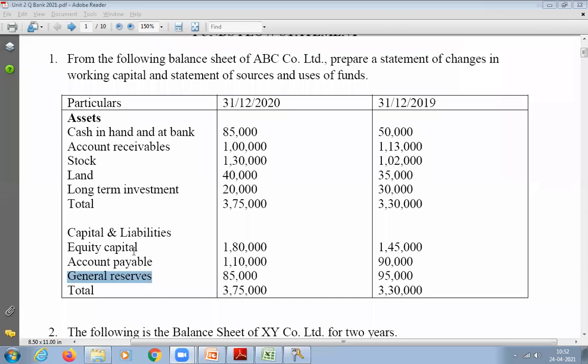So next one is accounts payable. We cannot use it because we are going to prepare only using non-current accounts. Now look at the asset side. Is there any inflow from the asset side? Land. What happened to land? Increase or decrease? Increase. When will it increase?